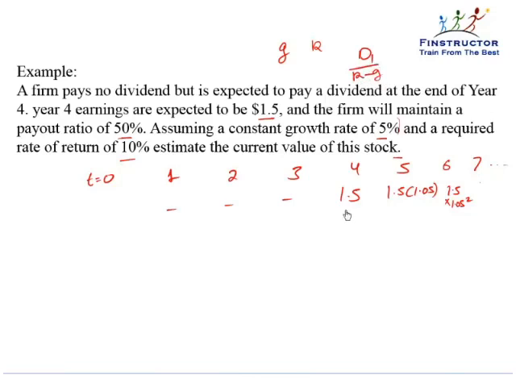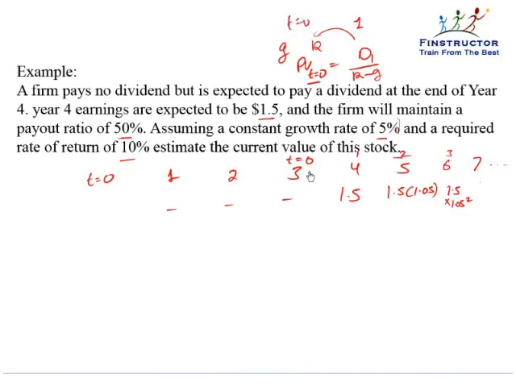So in this question, if we assume that t equal to 3 is t equal to 0, 1, 2, 3, so on and so forth, then can we see that D1, that is the dividend at t equal to 4, is actually growing at the rate of 5% till infinity? The Gordon growth model gives us the present value of the stock at t equal to 0. So the first year's dividend is used to compute the value at t equal to 0, that is 1 year back.